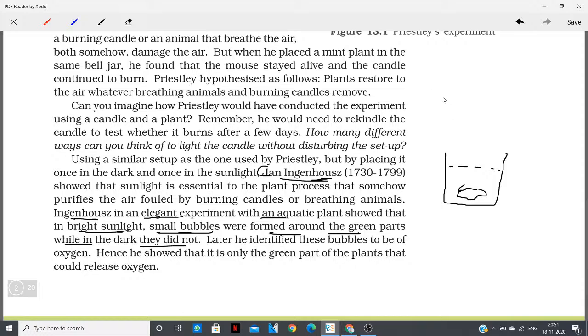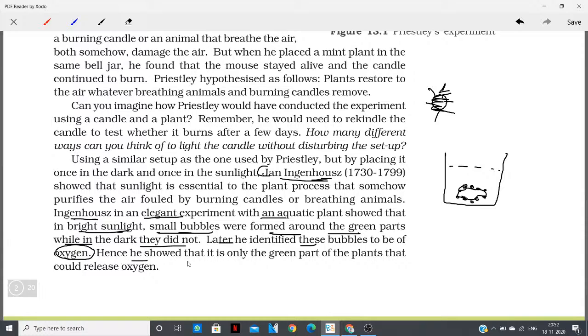When this plant was placed in sunlight, bubbles were seen near the green parts of the plant, which means some gas was being produced by the plant. But when the same setup was kept in the dark, when there was no sun, these bubbles were not forming. This also gave him confirmation that this process occurs only in the presence of sunlight. Later he identified these bubbles to be oxygen.